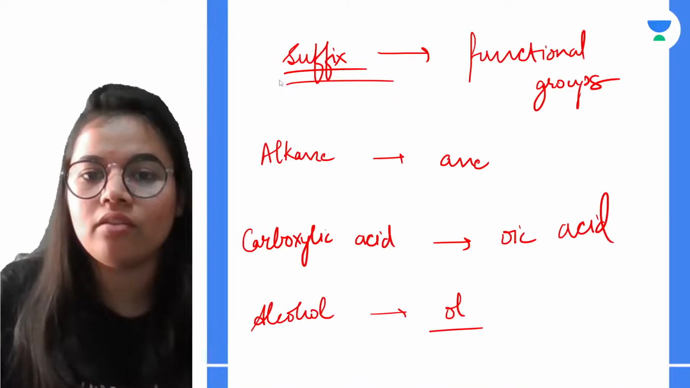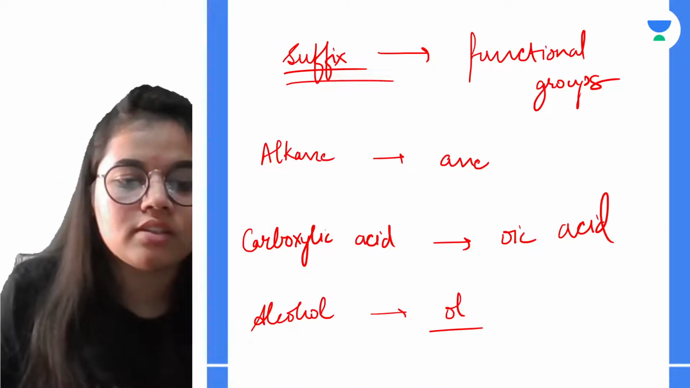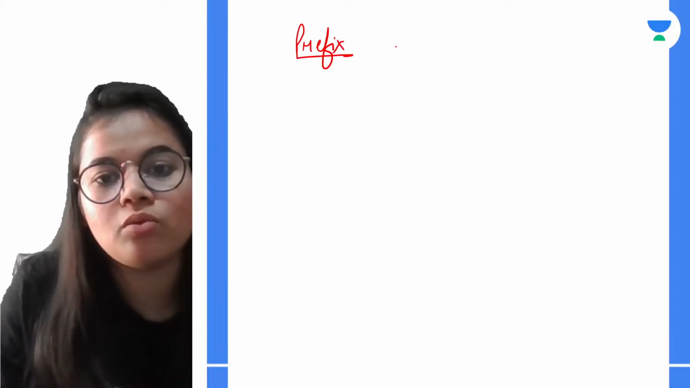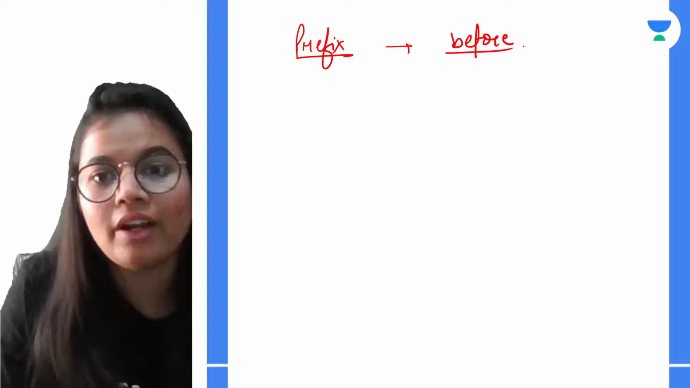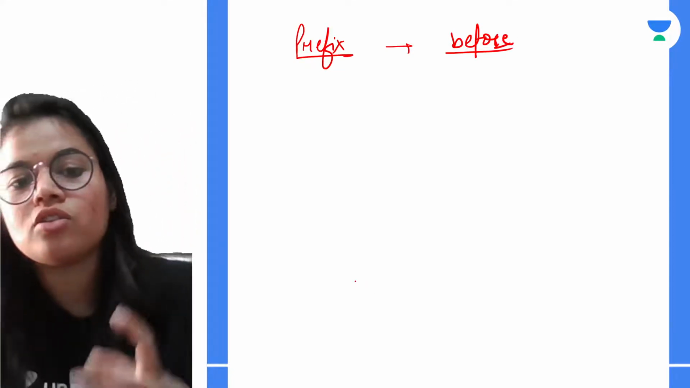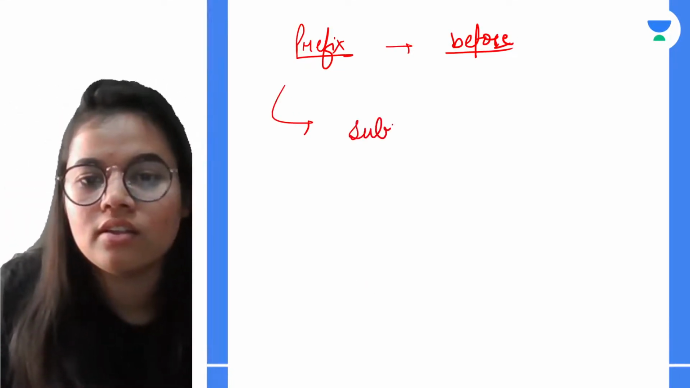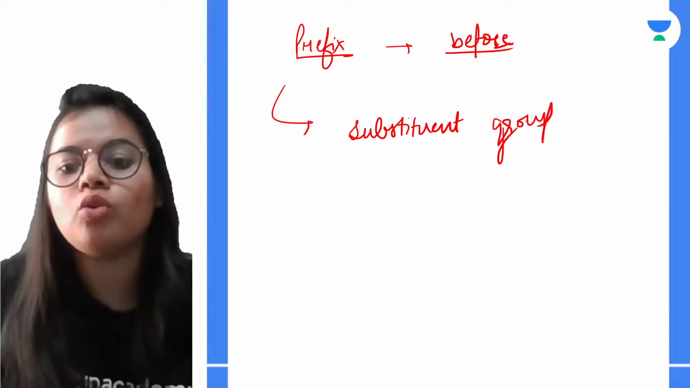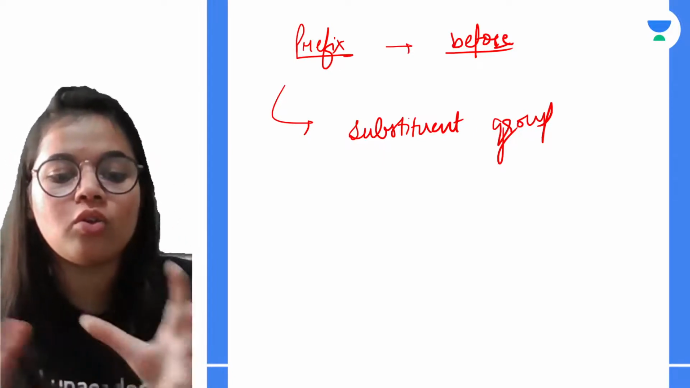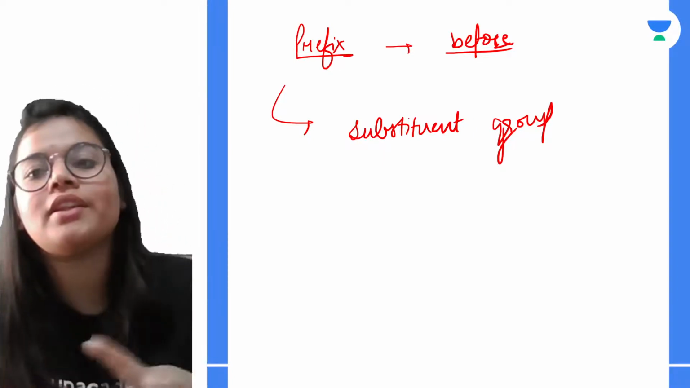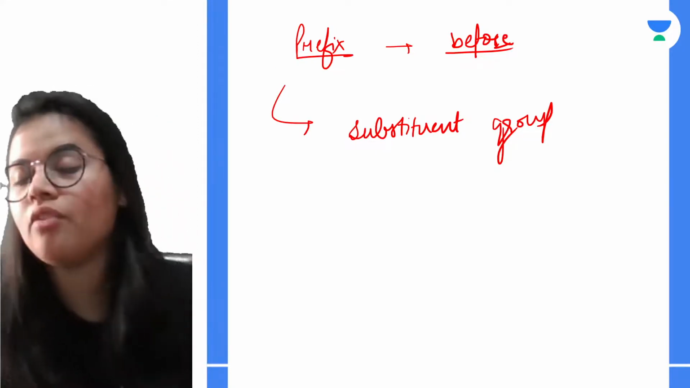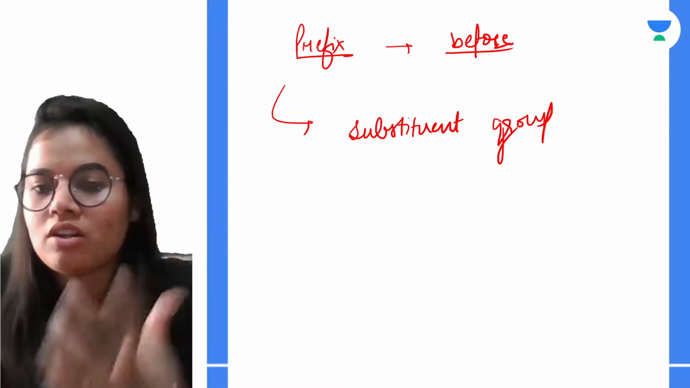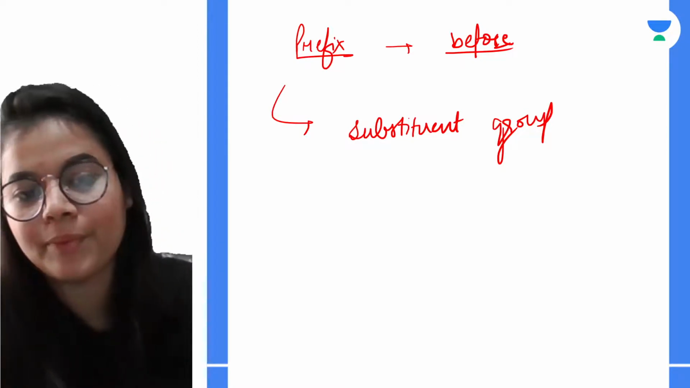And then we have the prefix. The prefix is a word which is added before the word, and why is it added? It is added to denote the substituent group. Like 2 chloro 4 bromo, so at 2 there is chloro and bromo. 2 methyl 4 ethyl, so at 2 methyl and at 4 ethyl. These are used to denote the alkyl or functional or any substituent group.